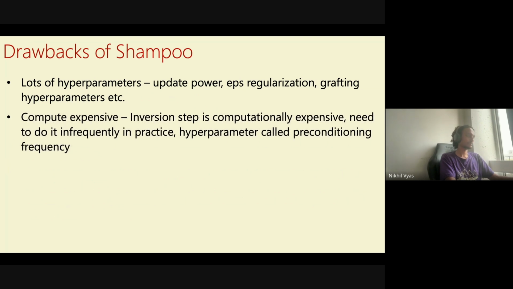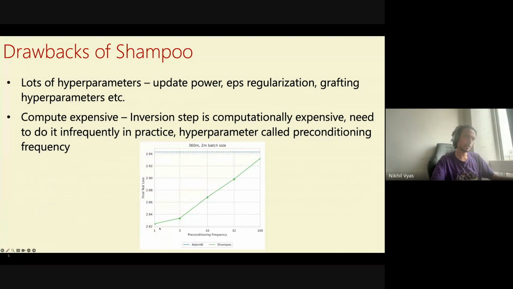The other thing is that we saw these powers of -1/2 and -1/4. Those things are computationally expensive, or at least they are expensive on GPUs. So what people do in practice is compute them only once in a while. You have this hyperparameter called preconditioning frequency. If preconditioning frequency is 10, then only every 10 steps would we actually compute the power -1/2. But as preconditioning frequency increases, the overhead reduces, but the performance becomes worse.